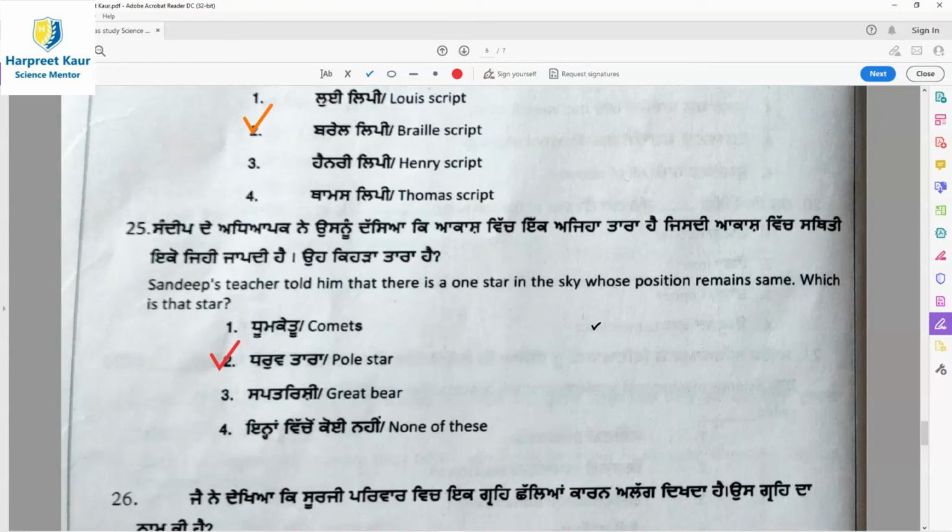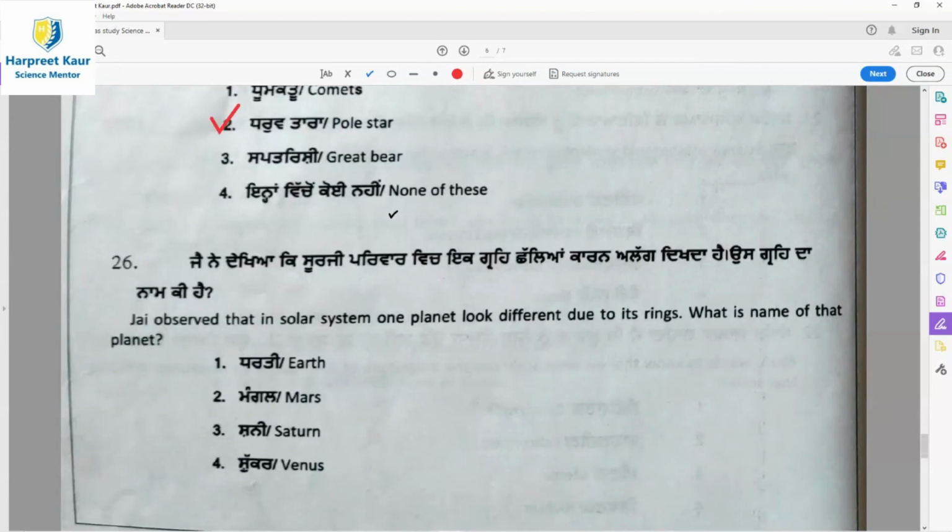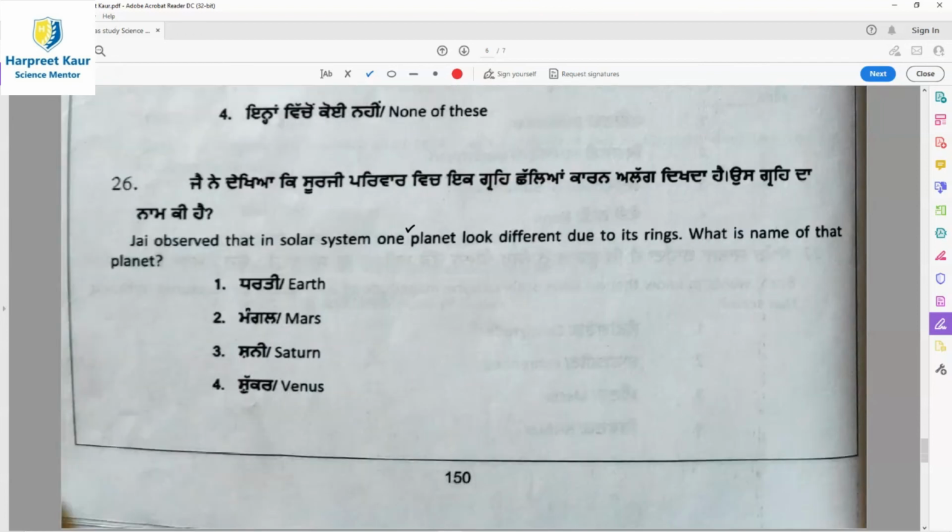That is why it doesn't show any movement. We observe that it has the least movement, as if it is stationary, so its position remains the same. So the second option, pole star, is the right answer.